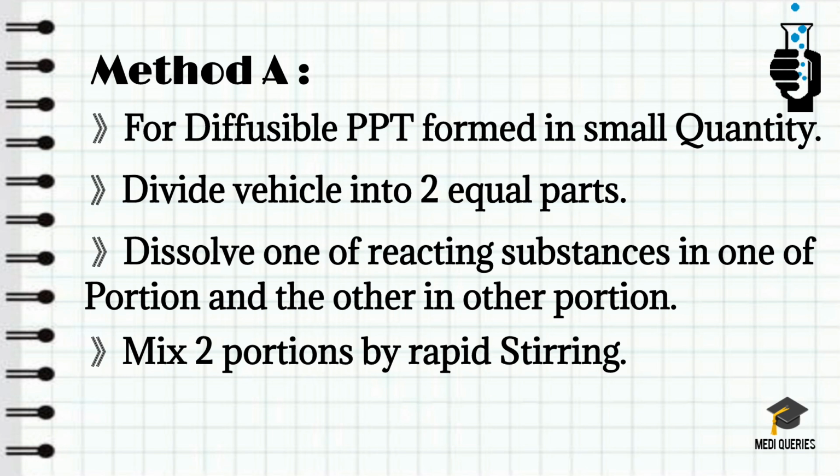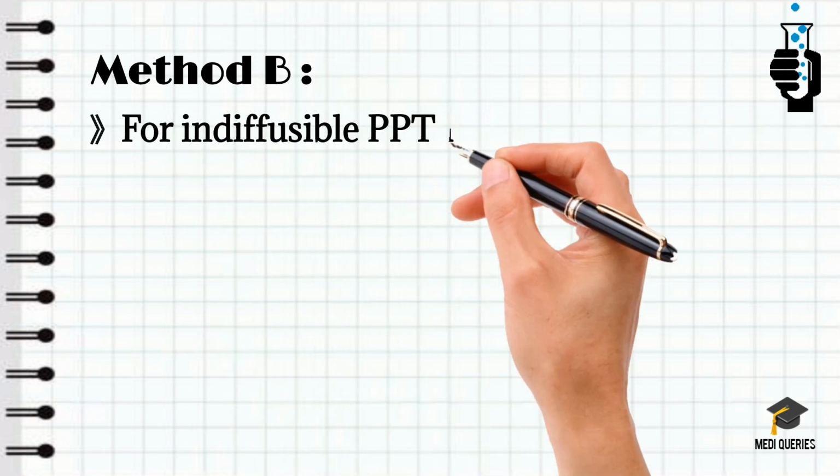In this method, first divide the vehicle into two equal portions and dissolve one of the reacting substances in one portion and the other in the other portion. Later, mix the two portions by slowly adding one portion to the other with rapid stirring. This is how we prepare the prescription containing diffusible solids.